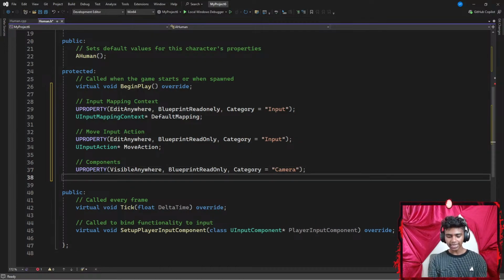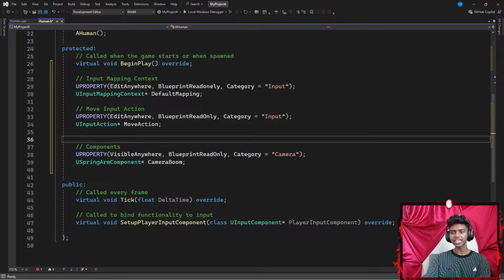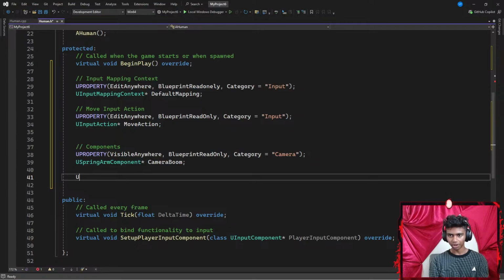Category. There we go. Now once I'm done with that, I'm going to create a USpringArmComponent, which is going to be represented by a pointer called something like CameraBoom. If you guys aren't familiar with a camera boom, in the film industry they use a camera boom where their actual camera is attached. If you don't understand that part, it's basically like a selfie stick. If that made any sense, guys. When I first started this part, I did not know what a camera boom was. I thought camera boom was just a camera's name. Apparently, I was wrong.